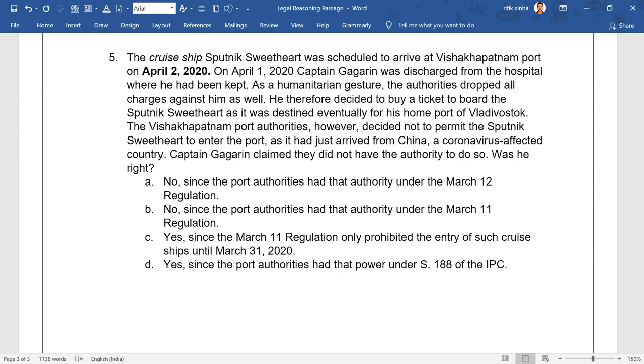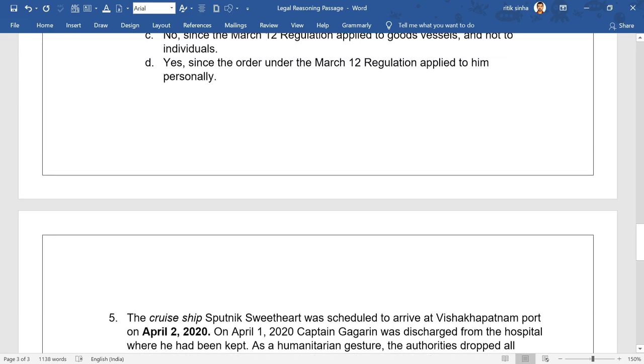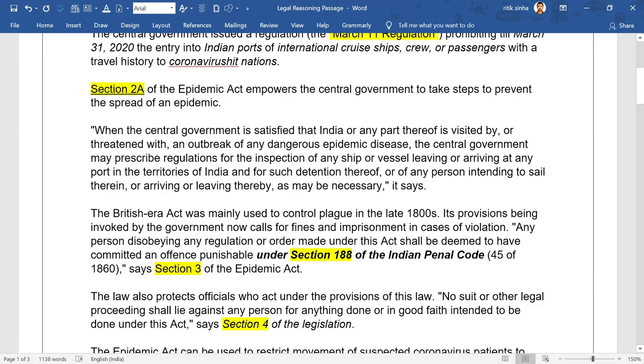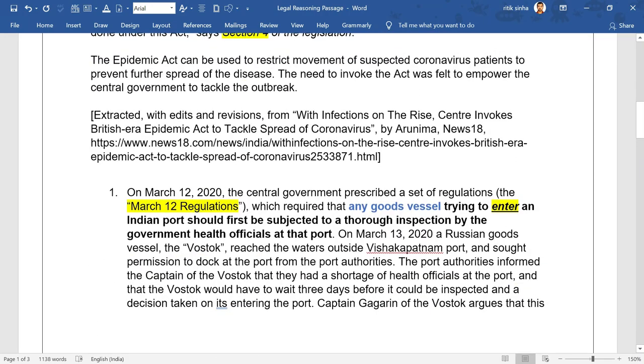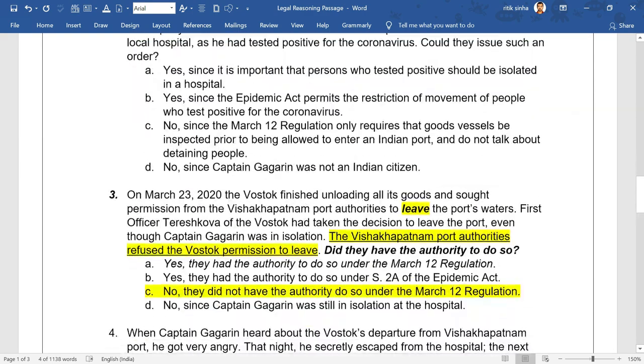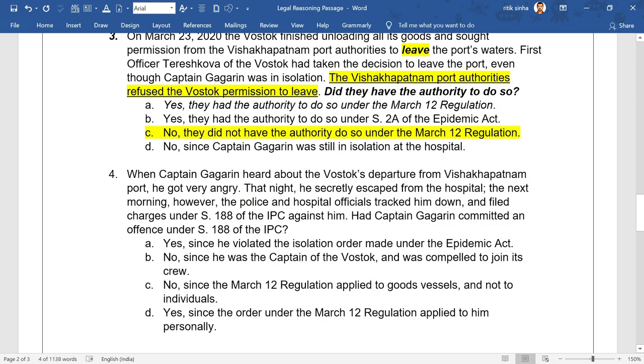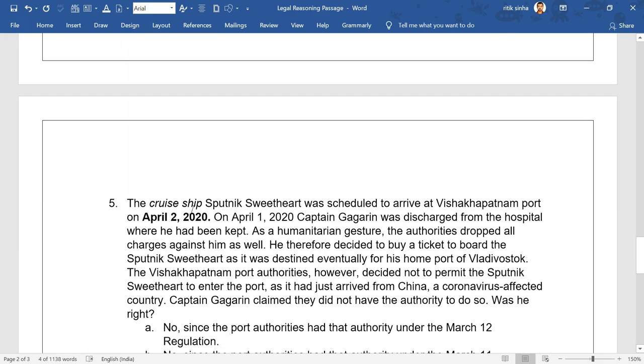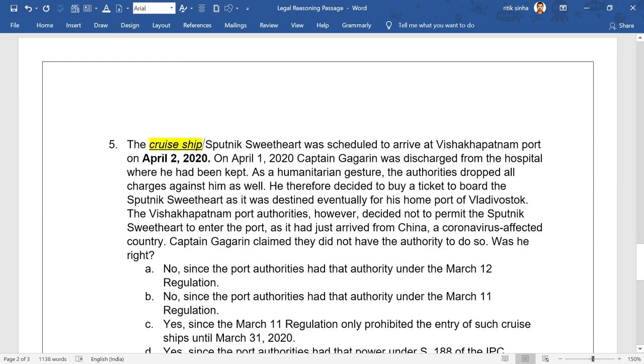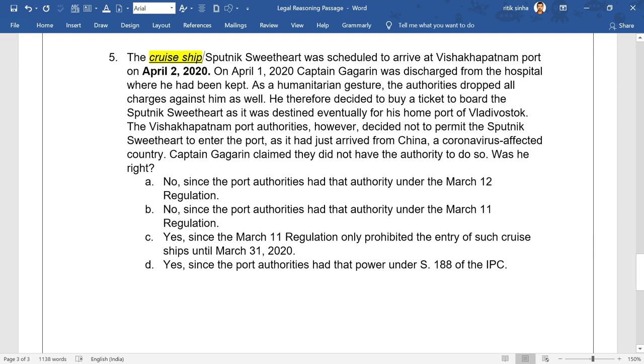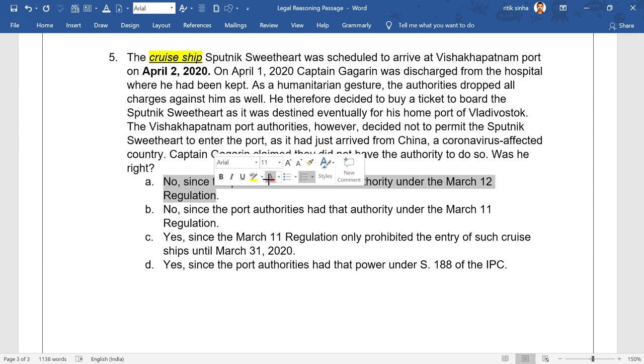A says no, that he isn't right, and the authorities had that authority under the March 12 regulation. Well, let's read the March 12 regulation once again. It talks about the entry of any goods vessel, whereas this ship is not a goods vessel, it is a cruise ship, right? It is a cruise ship. So the March 12 regulation is not relevant at all. So this is not correct.